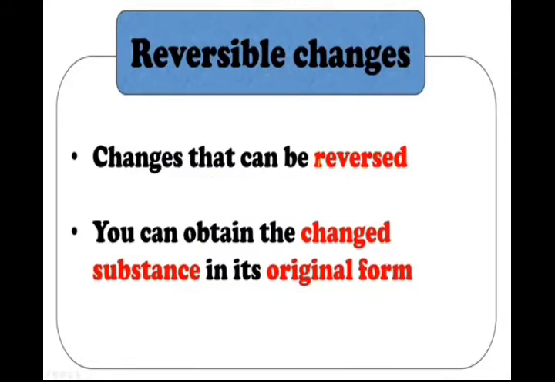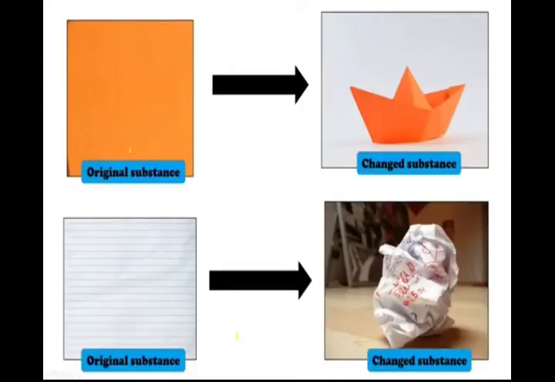Hello students, in the previous class we discussed reversible changes and their examples, right? The changes that can be reversed. That type of change is a reversible change. You can obtain the changed substance back in its original form.